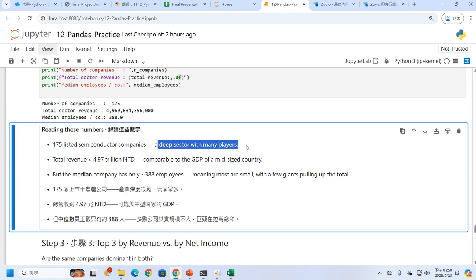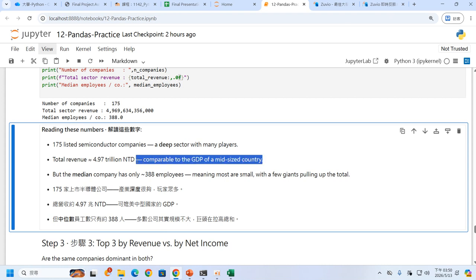Okay, we get these three values. The first one shows this is a deep sector with many players. Because in the previous analysis, we found that semiconductor is maybe the largest or the second largest sector in Taiwan, right? The second one is that it is comparable to the GDP of a mid-sized country. So that is a really good sector, not only for Taiwan but for any country, quite a special sector.